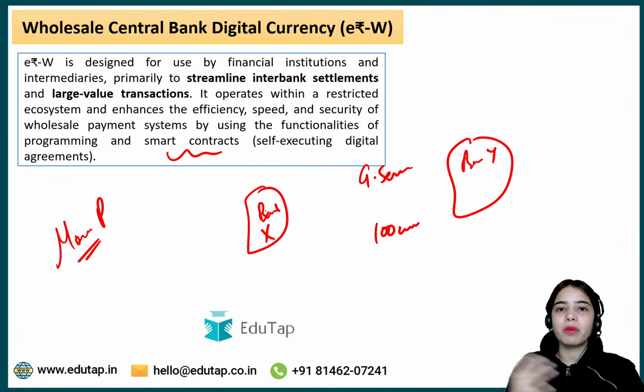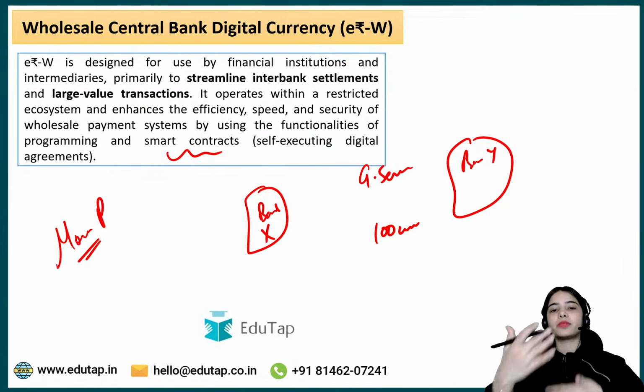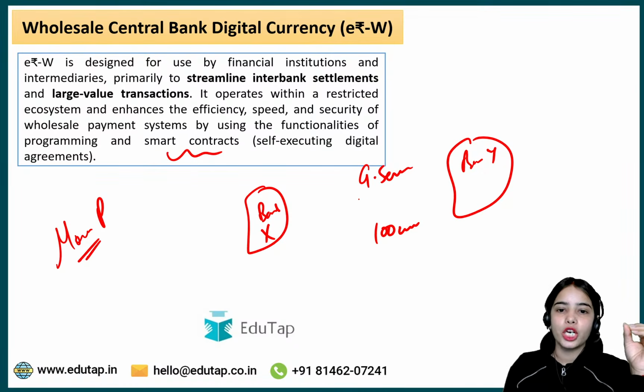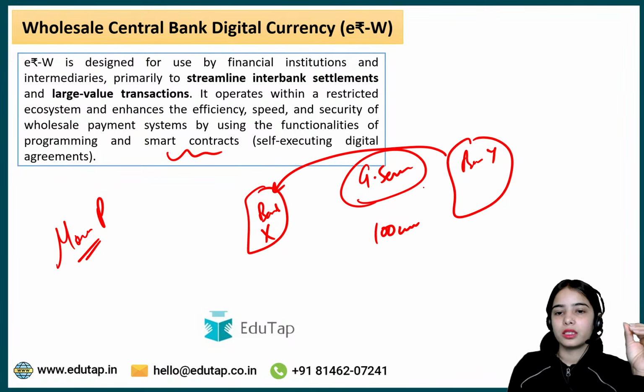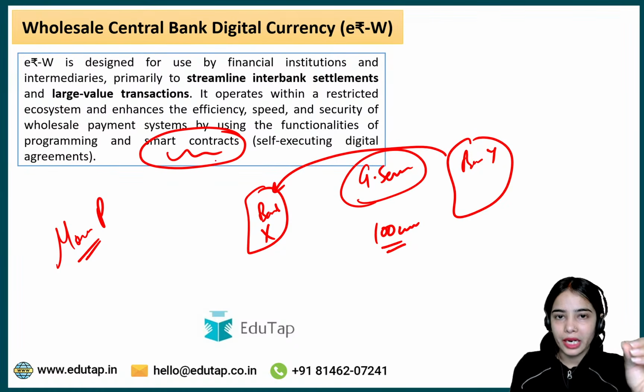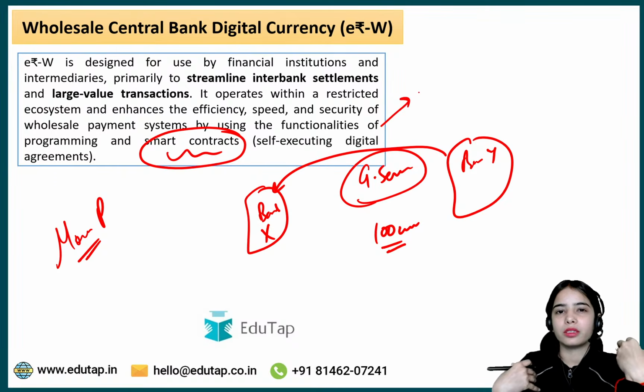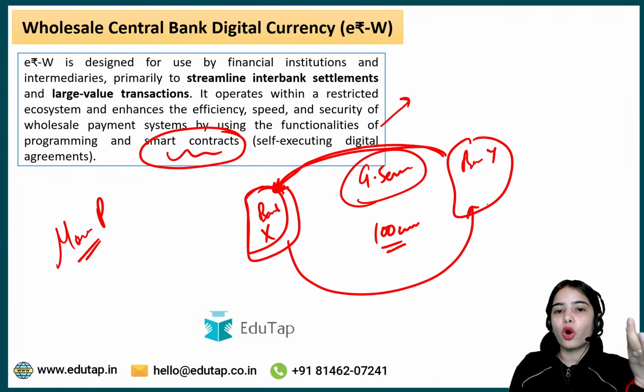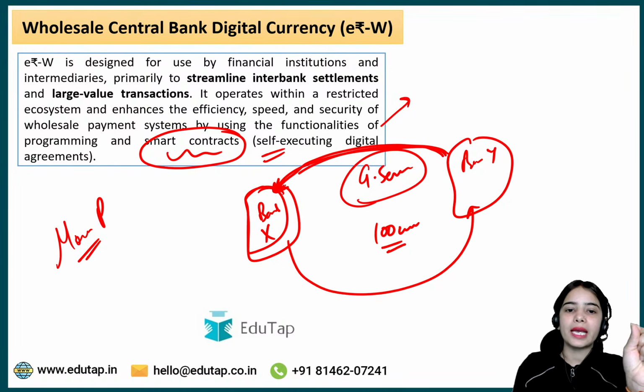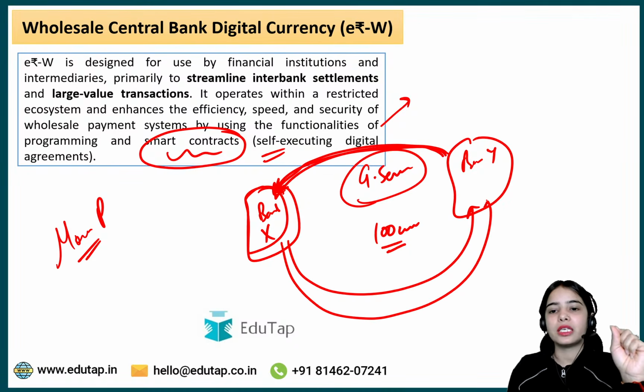Okay, there is the secondary market transaction that is happening. The banks themselves are trading in the government securities. So bank X is buying the government securities from bank Y worth 100 crores. So a smart contract can be made, a program can be created, with a statement that as soon as the government security is received by bank X, the money will be automatically released to bank Y. So this is a self-executing digital agreement that has a clause that as soon as bank X gets the government securities, the money will be released for bank Y.